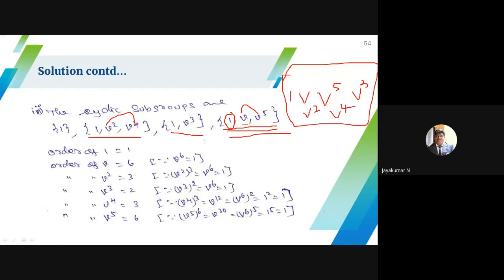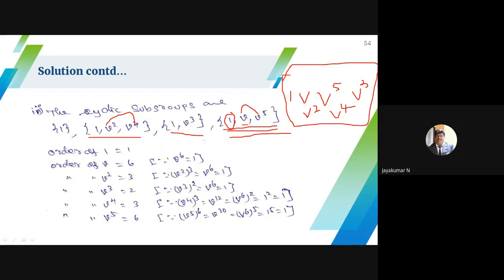Here I listed the order. See, refer to the order. V square becomes 6, V square whole power 6, because V power 6 becomes 1. How do you get V power 6? Just raise the power 3, you will get V power 6. Raise the power 2, you will get V power 6. Raise the power 3, you will get V power 12, it becomes 1. Raise the power 6, then only you can get V power 30, it becomes 1. So these are all orders of an element.